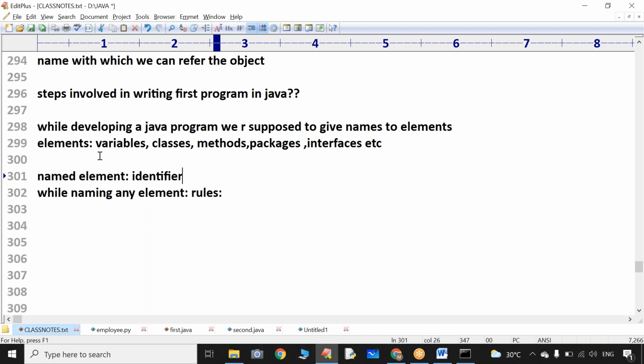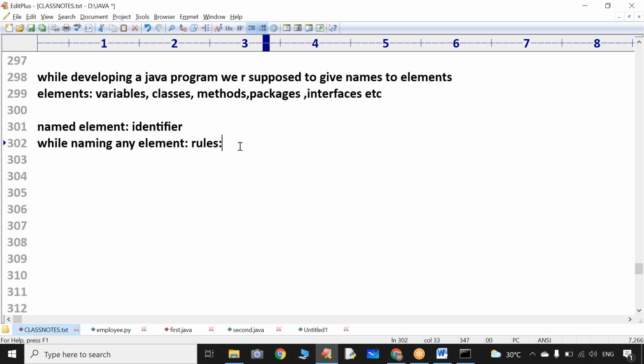So in a Java program, named elements are generally referred to as identifiers. Your variable will have a name, classes will have a name, methods will have a name, packages will have a name, interfaces will have a name. While naming any element, can we have any rules and regulations? Yes, definitely we are going to have some rules and regulations. Do you know what they are?